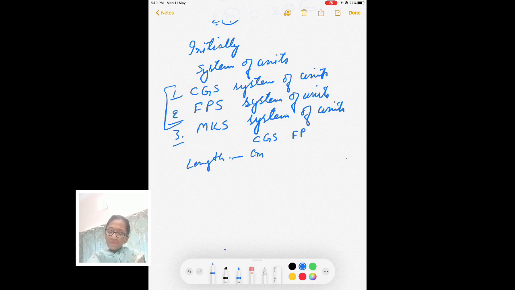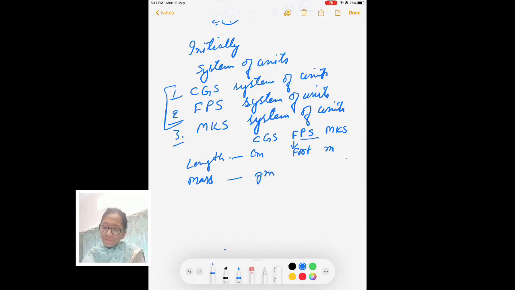In FPS we had foot, and in MKS we had meter. Now for mass, in the CGS system we had, and even today we use, gram.